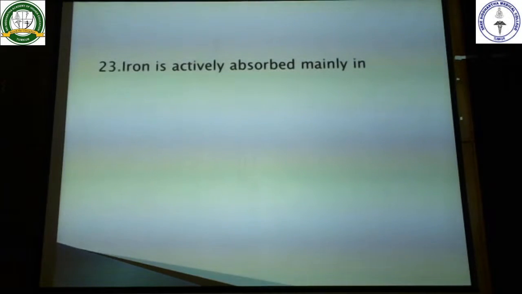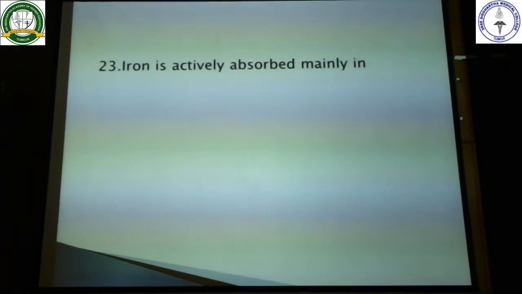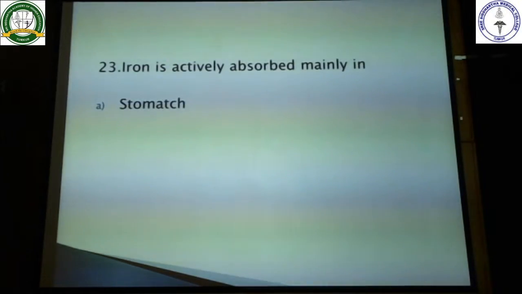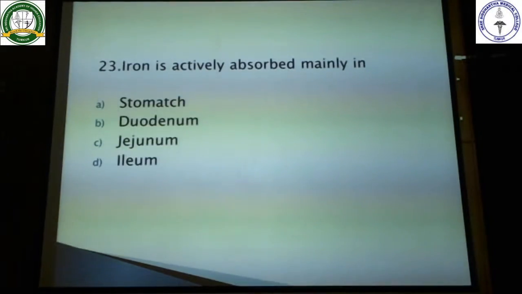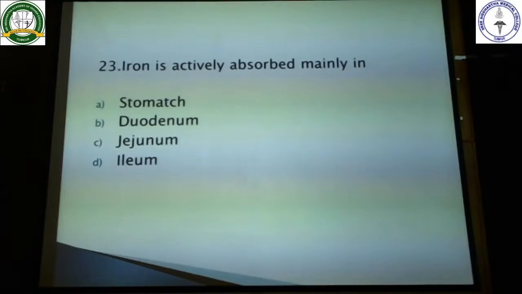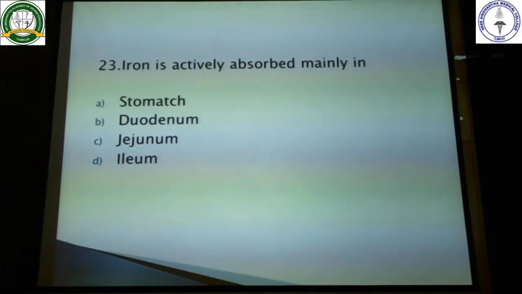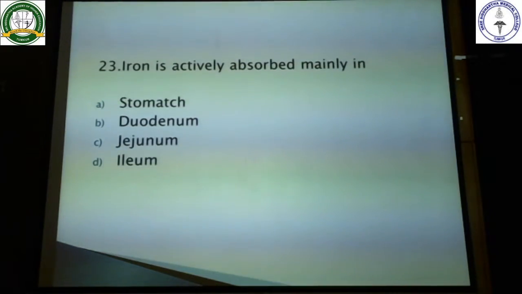Next, 23rd question. Iron is actively absorbed mainly in. Here be a little bit careful. Stomach, duodenum, jejunum, and ileum. So you have got 4 options here. Stomach, duodenum, jejunum, and ileum. So here the answer is ileum.